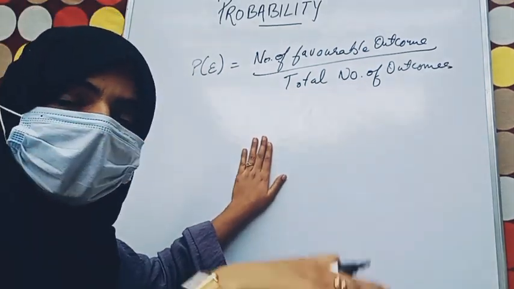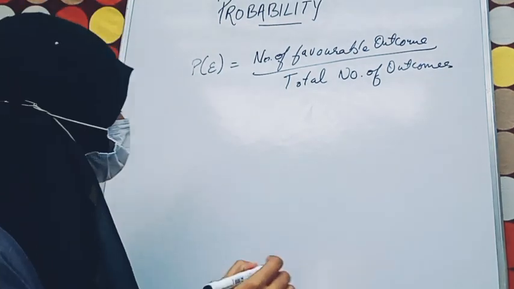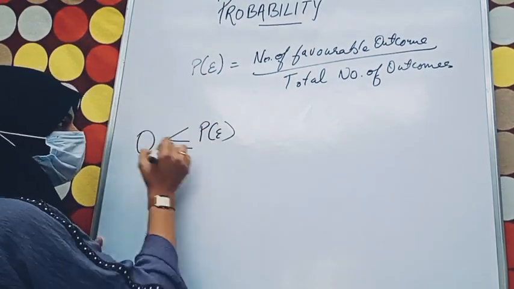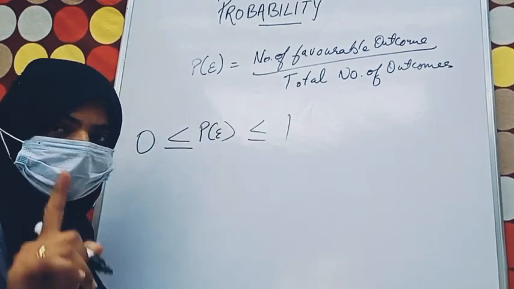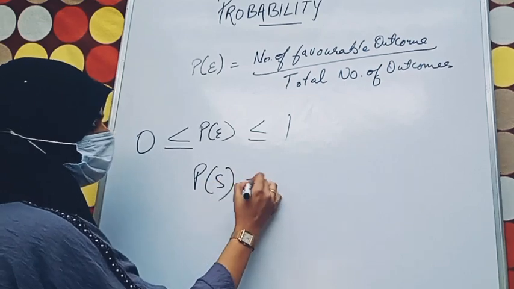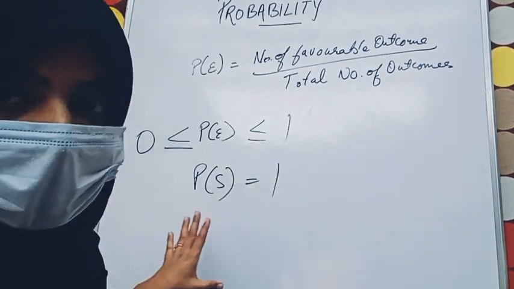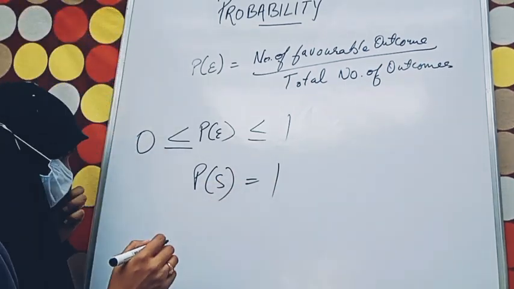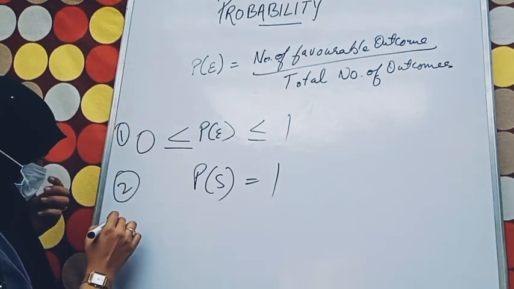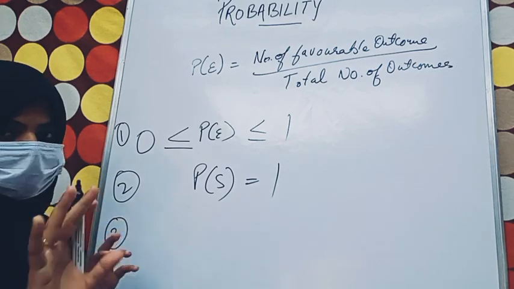And to find probability, you have to satisfy three conditions. What? First, probability of an event should be greater than or equal to 0 and less than or equal to 1. Getting my point? Second, probability of the sample space is equal to 1. Understand these 3 rules.